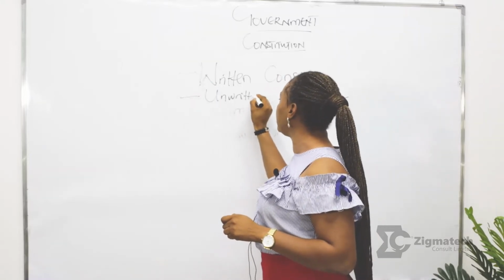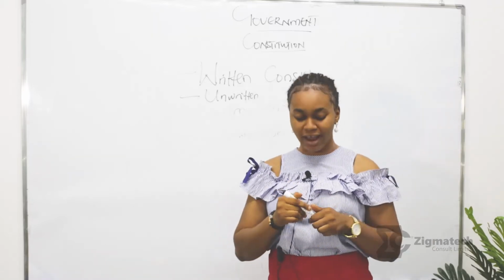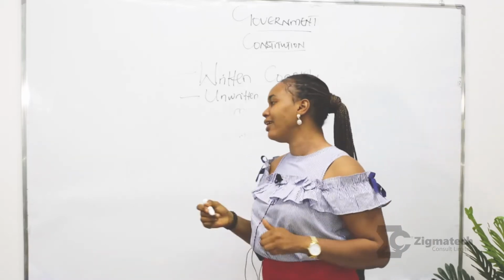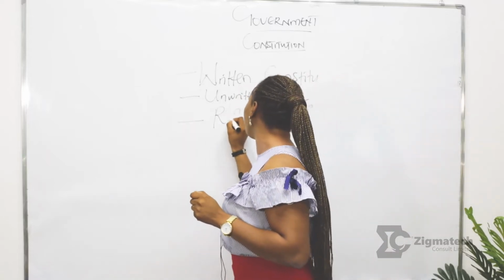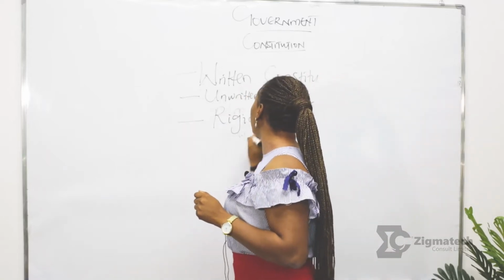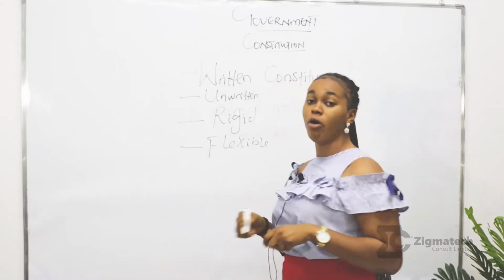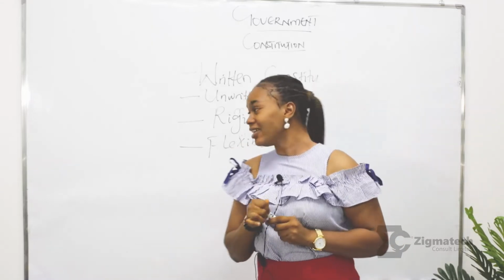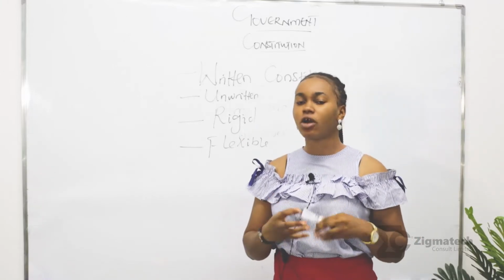And as the name implies, the Constitution is not written in a single document, but it is known by everybody as a constitution. Then the third type of constitution we have is rigid. When you talk about rigidity of a constitution or its flexibility, we are talking about the mode or method of amendment. Rigid constitution is a type of constitution that is difficult to amend.